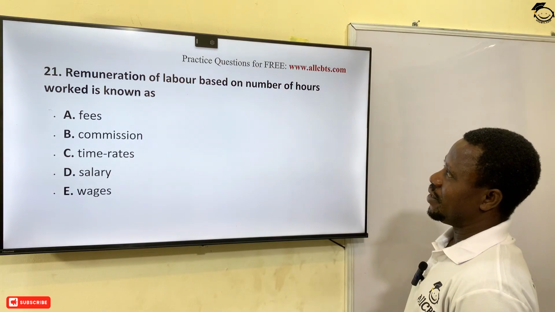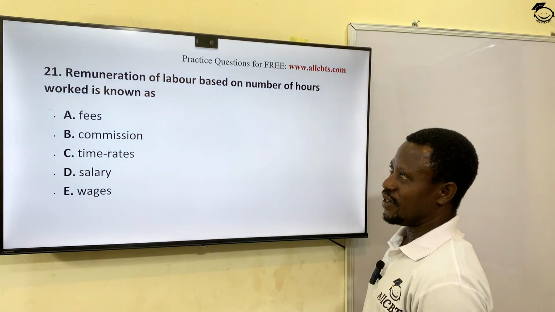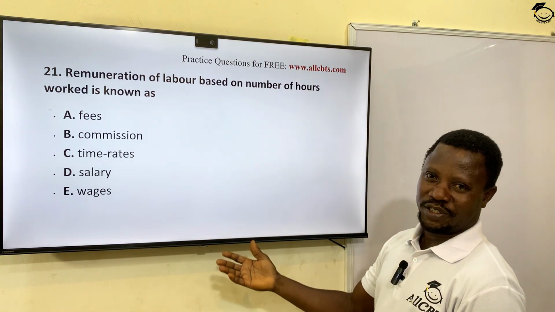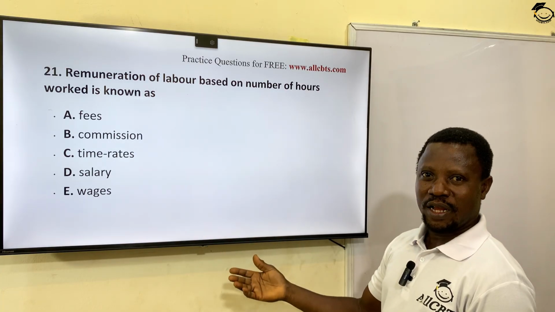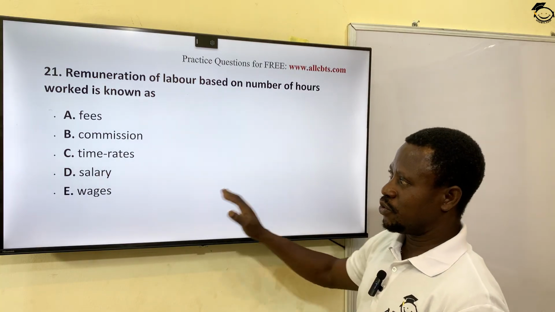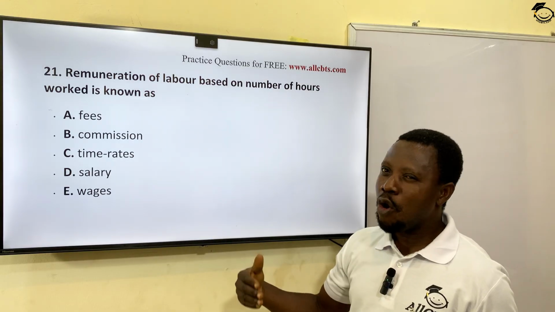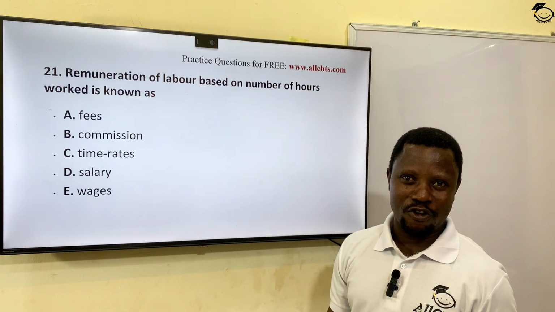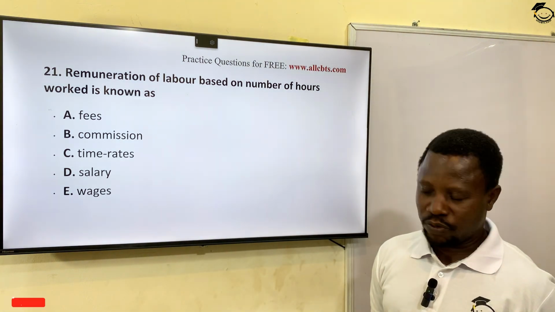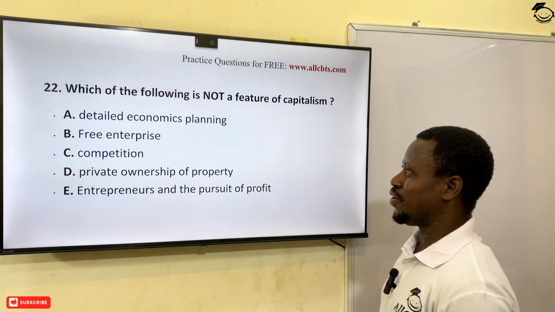Remuneration of labor based on number of hours worked is known as... When you pay bit by bit, what do you expect? That is wages. Wages could be per hour, could also be per day. But salary is regularly per month. So it's wages. Wages is the correct answer. Either per hour or per work done or per day or per week. If it's monthly, call it salary. If it's per hour, that is what? Wages. Okay, I hope you're enjoying this class very well.